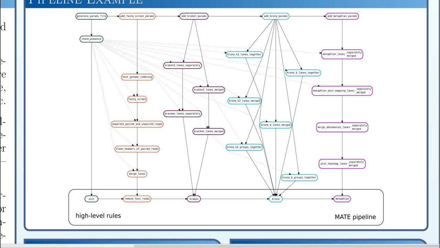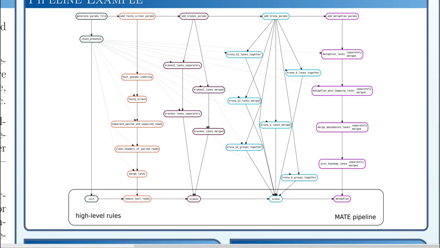We introduce a rule hierarchy here, with the high-level rules being located at the bottom of the figure. All the rules related to one high-level rule share the same color and are executed together with the high-level rule if need be. An analysis is guided by a sample sheet file that indicates which files are associated with one sample, or with different sequencing lanes of one sample, or different read types.